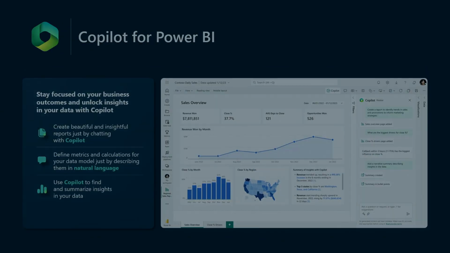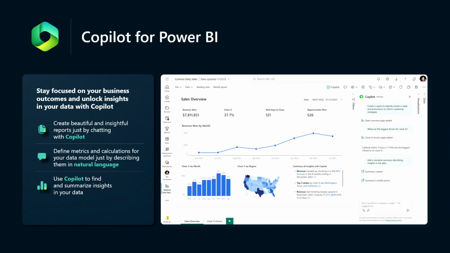So for Power BI, we of course want to empower our developers to go and help them build beautiful reports, as Nelly mentioned. We also have a couple of other areas of experiences where we're trying to empower our developers, which we're going to take a sneak peek of in just a second. But Power BI is really that area where we try and focus on that second pillar we talked about as well, which is really helping you start to get insights from that data.